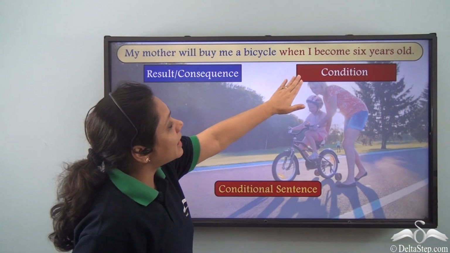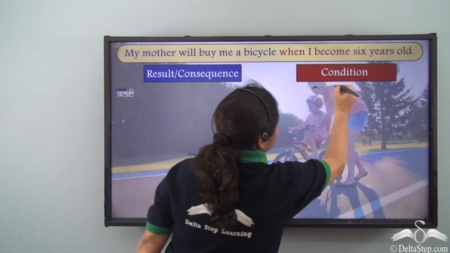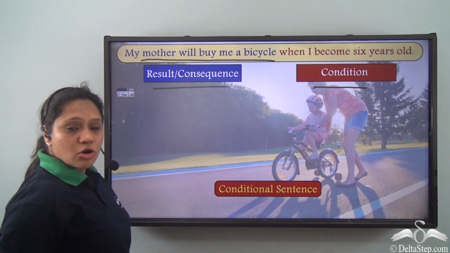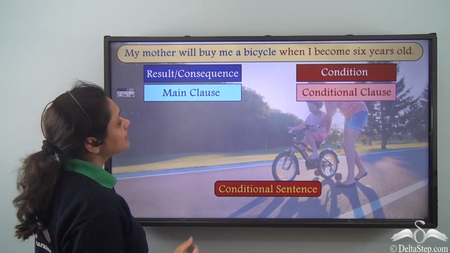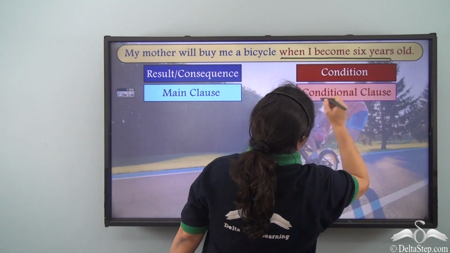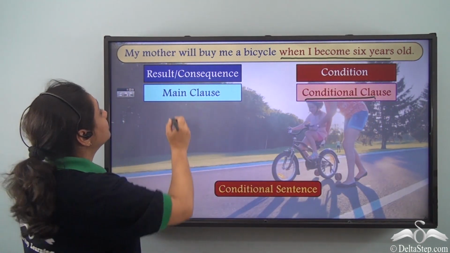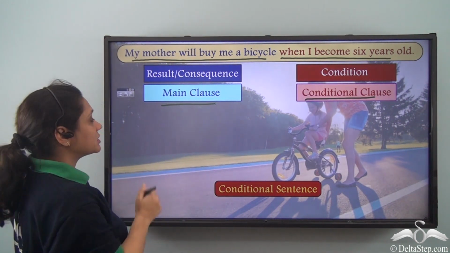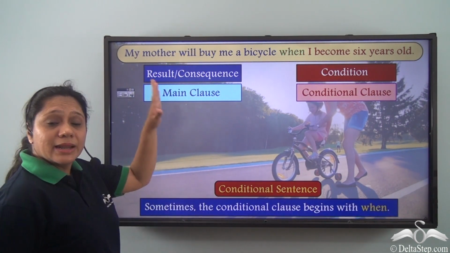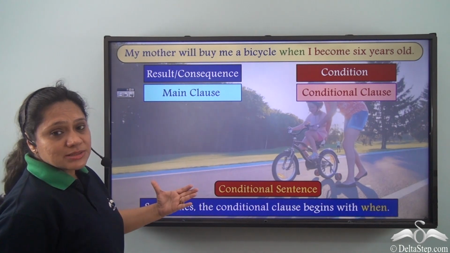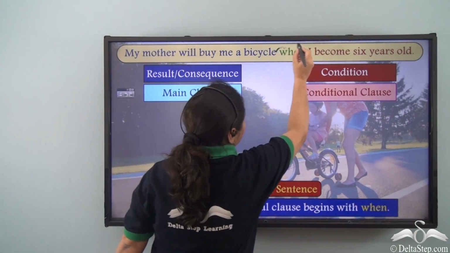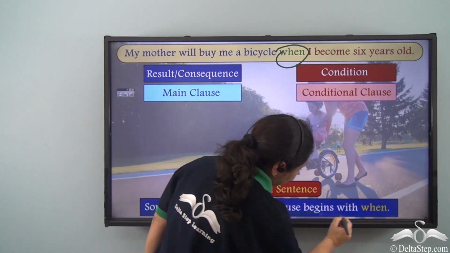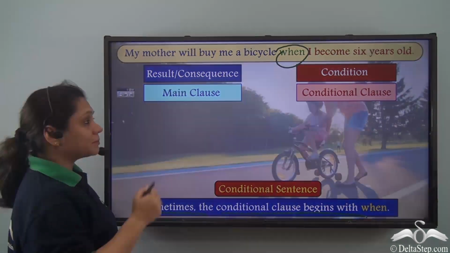So when I become 6 years old is the condition, and my mother will buy me a bicycle is the result or the consequence. Hence, when I become 6 years old is the conditional clause, and my mother will buy me a bicycle is the main clause. So what do we see? That at times a conditional clause can begin with when. So sometimes the conditional clause begins with when.